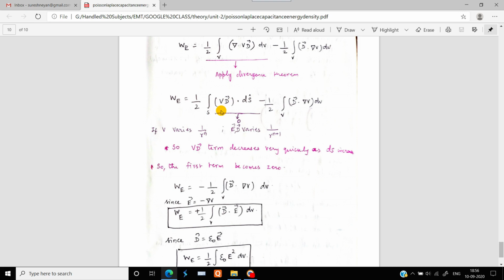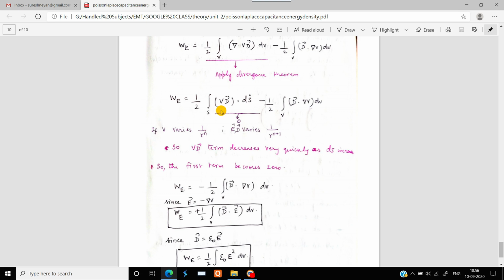You may be knowing that the potential is varying by 1 by R. If the potential varies as 1 by R power n, then the electric field intensity or electric flux density is going to vary by 1 by R power n plus 1.